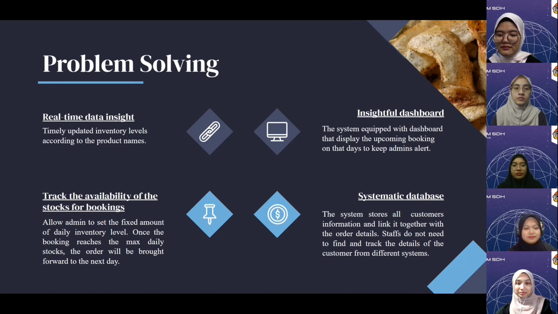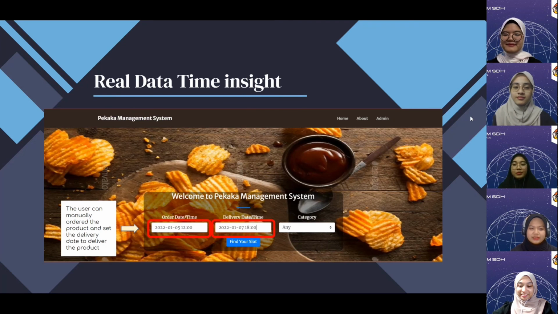So next. Okay, the first one is real data insight. So the user can manually order the product and set the delivery date to deliver the product. As was presented by Miss Amiratul just now, we do have the admin page. So in the admin page, the admin will update the stock accordingly to the date. So the stock updated will be stored in the MySQL. So when the stock, for example, has been updated by the admin to 100 pieces, then in this website, which can be seen by the users, it will be shown that there are 100 stock as well.